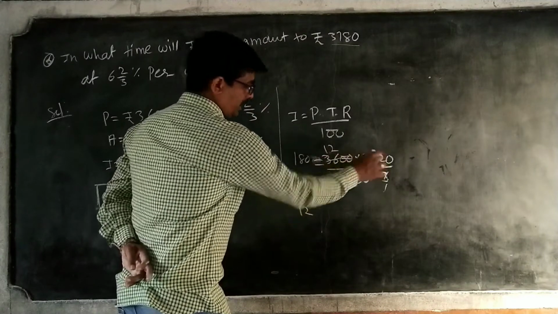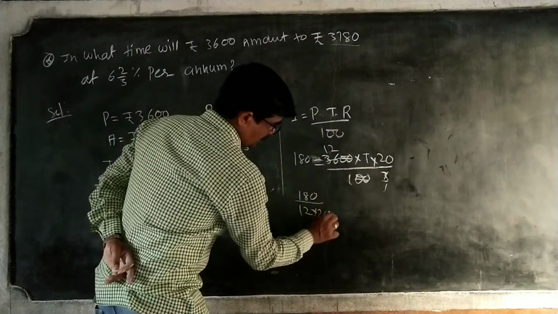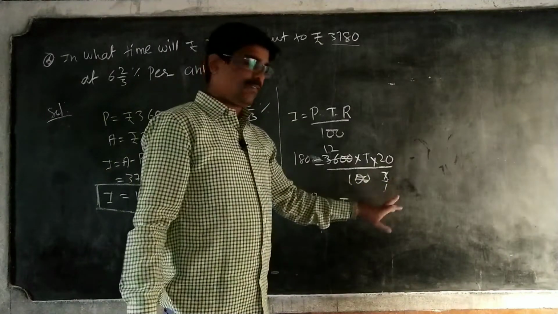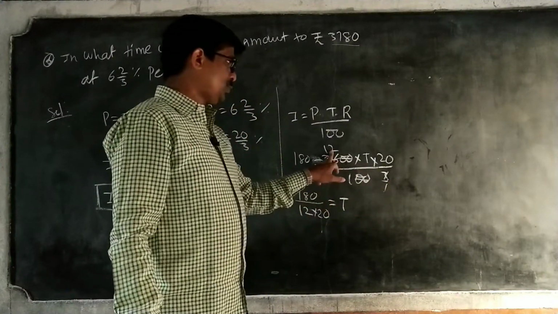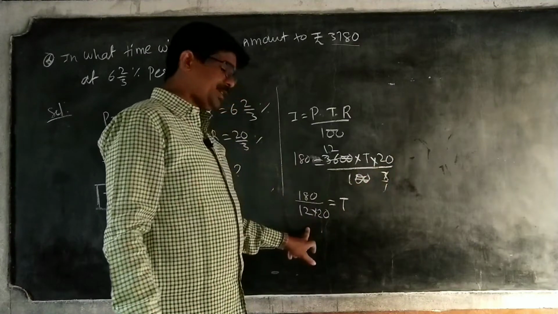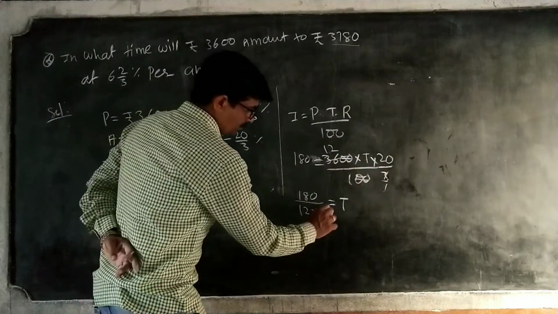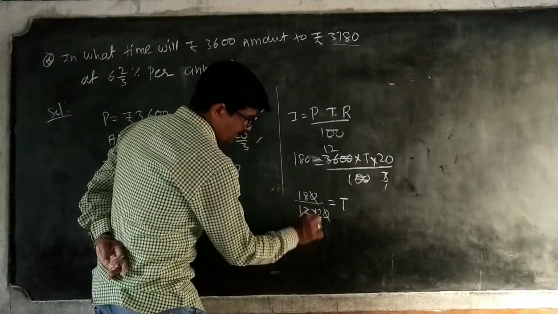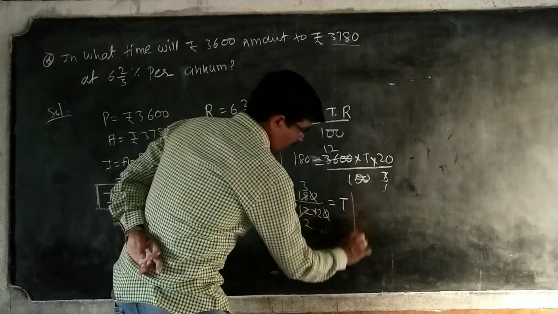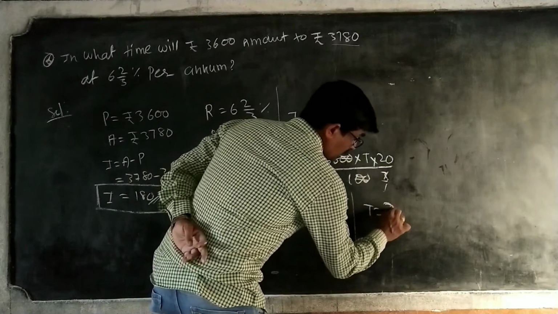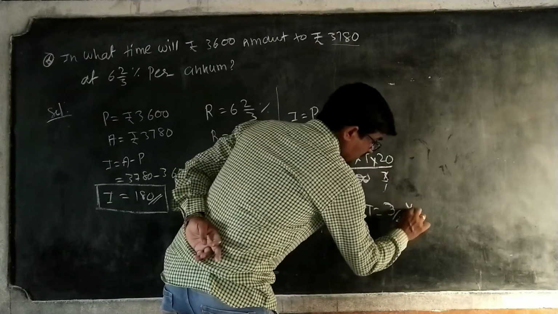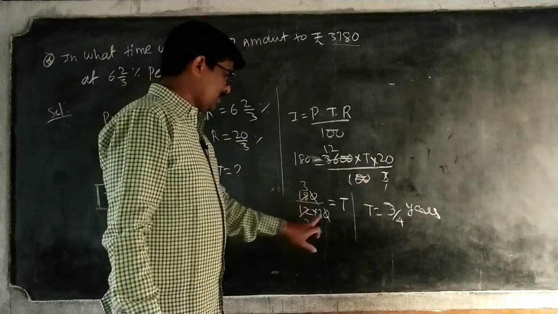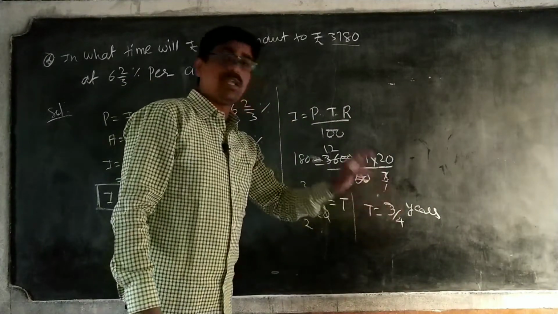So it is multiplication, into 20, is equal to T. Simple. Here 1 into 1 is only 1, that's why I am not writing it. Here 12 into 20, I am writing in the denominator. Zeros get cancelled. 6 2s, 6 3s. Therefore, T is equal to 3 by 4 years. 3 by 4 only. 3 1s are 3, 3 2s are 6, 2 4s.